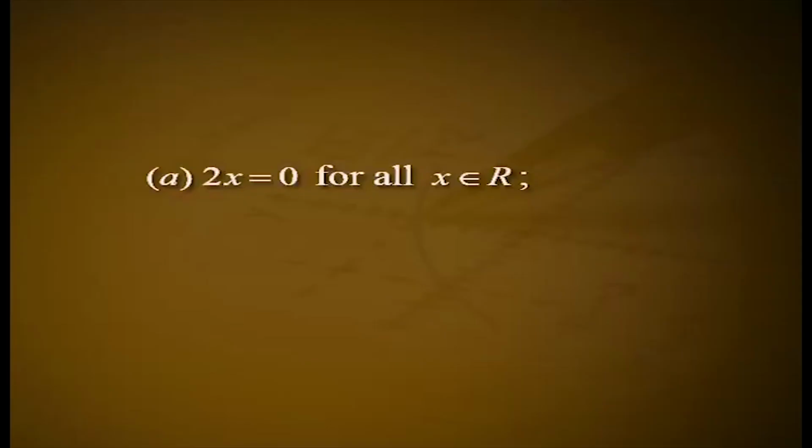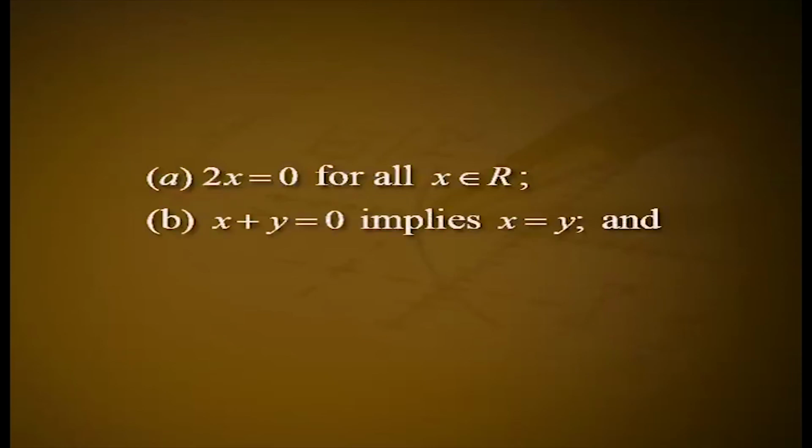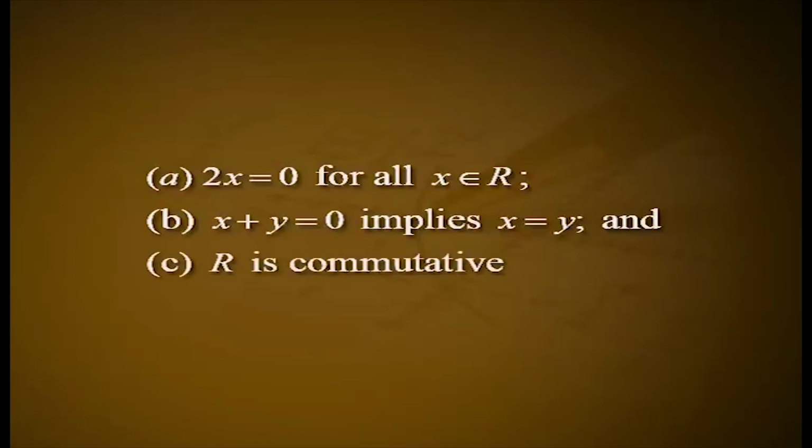Boolean ring. Definition: a ring R is called Boolean if x square equals x for all x belonging to R. Example 12. If R is a Boolean ring, prove that (A) 2x equals 0 for all x belonging to R, (B) x plus y equal to 0 implies x equals y, and (C) R is commutative.